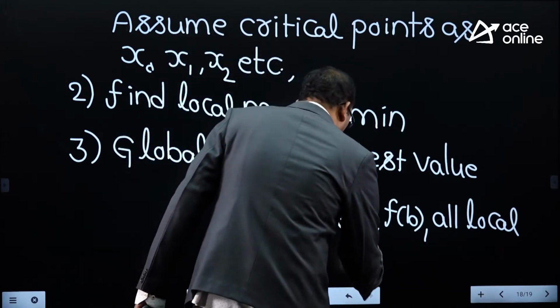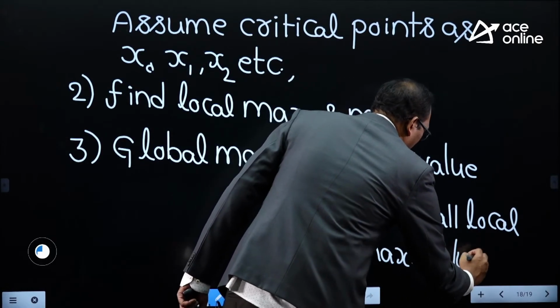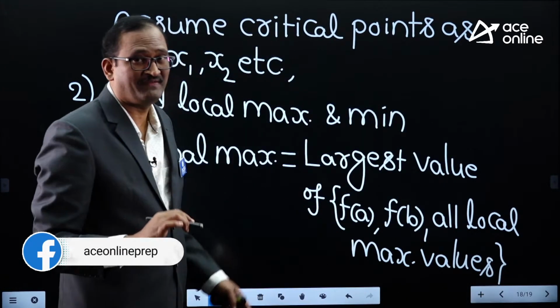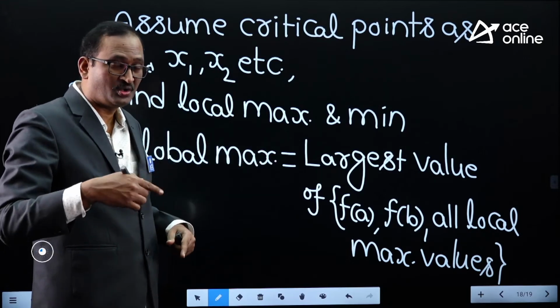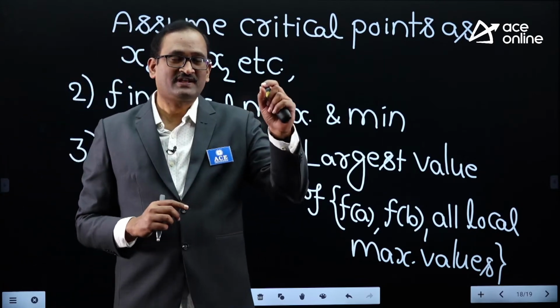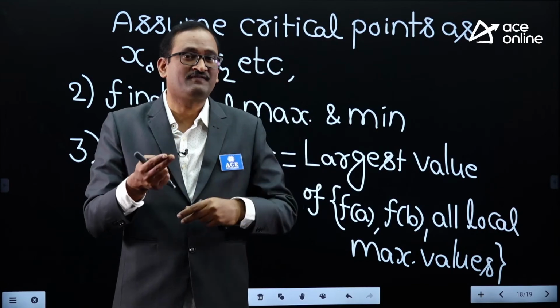And all local maximum values means at which critical point the given function has a local maximum. First you need to observe and then find the local maximum value at that point. For example, if f of x has a local maximum at x0, find f of x0.